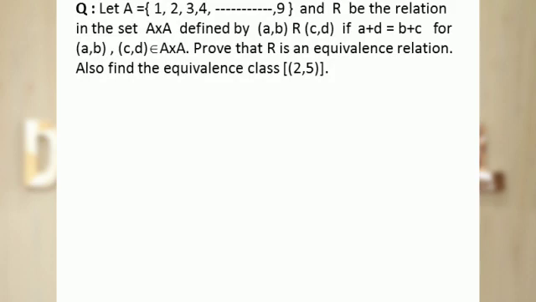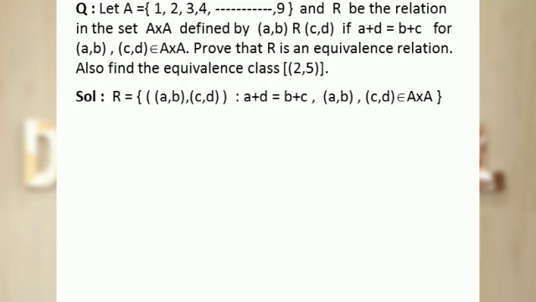Let A be a set containing the natural numbers 1 to 9 and R be the relation in the set A cross A defined by: the ordered pair (a, b) is related to the ordered pair (c, d) in the relation R if a + d = b + c, where ordered pairs (a, b) and (c, d) belong to A cross A. Prove that R is an equivalence relation. Also find the equivalence class of the ordered pair (2, 5). Here the important point is that all those ordered pairs which belong to the relation R, their first and second entries are themselves ordered pairs, as the relation R is defined on A cross A.